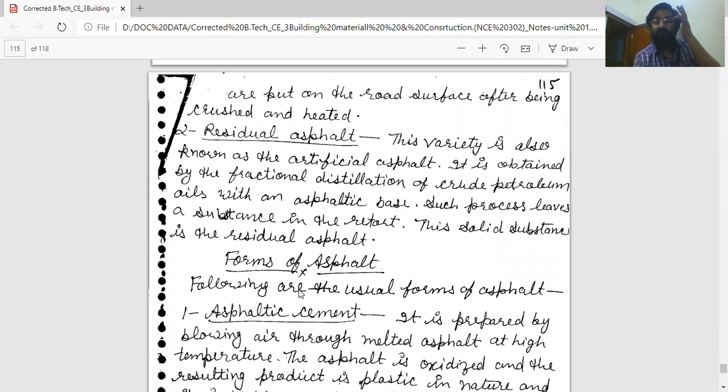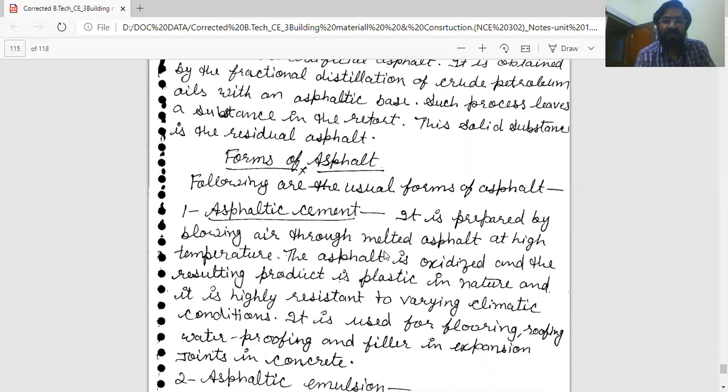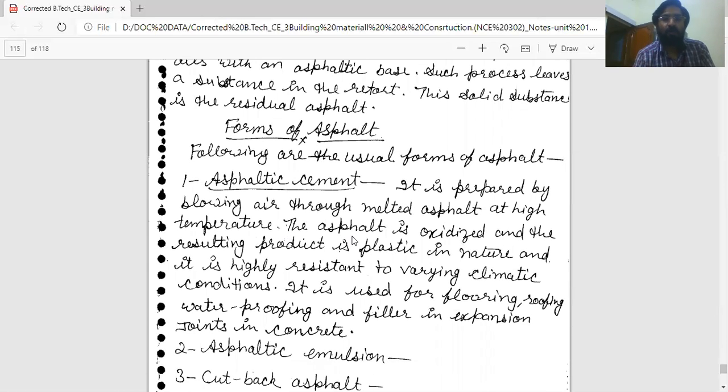Now, there are some forms of asphalt. Usual forms of asphalt: first is asphaltic cement. It is prepared by blowing air through melted asphalt at high temperature.